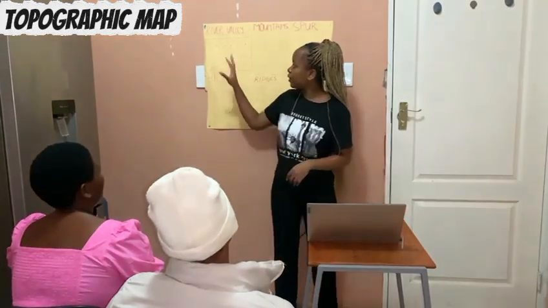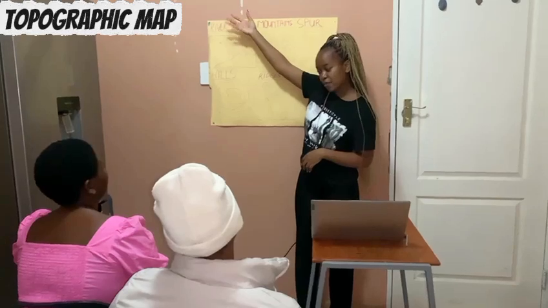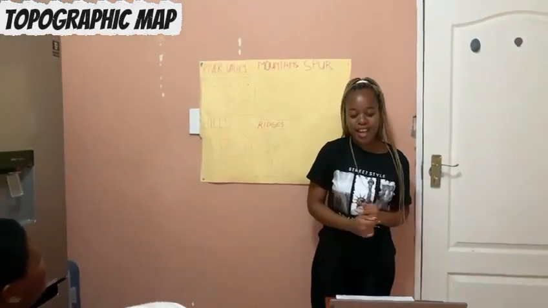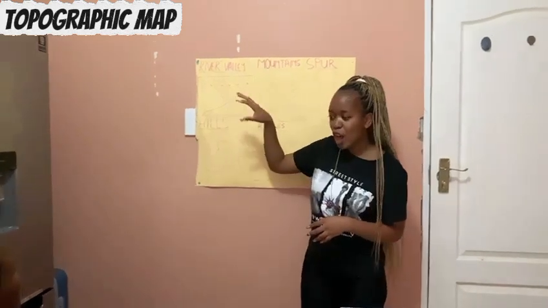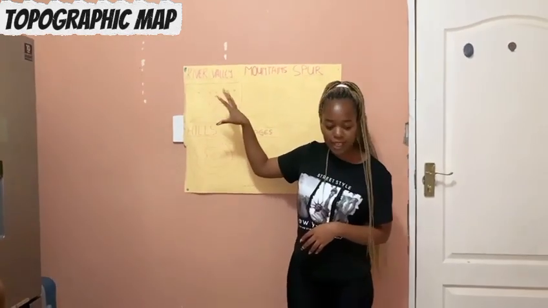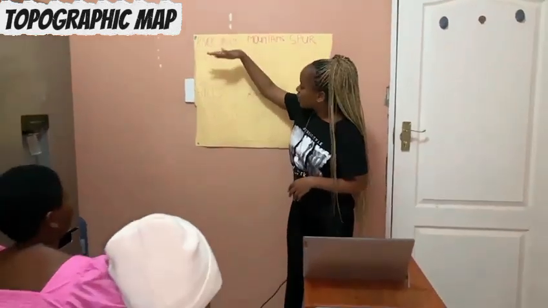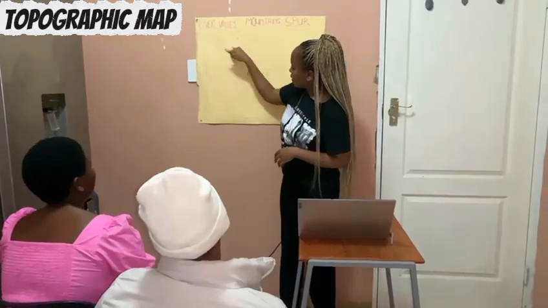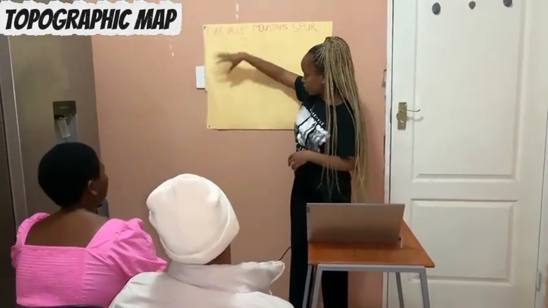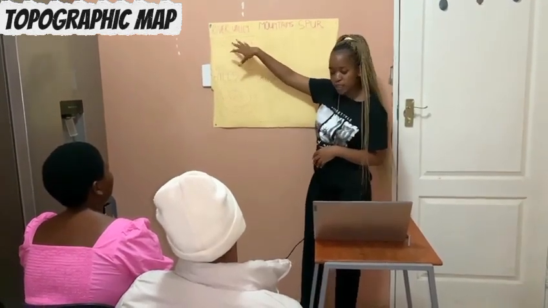We move to a river valley. This is a river valley. Can you repeat after me? River valley. River valley. A river valley is low land between hills and mountains where the river flows. This is the river. These are hills, or you can say these are mountains. The river is in between.